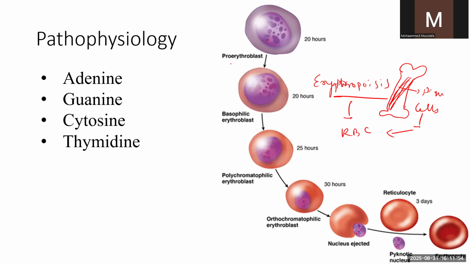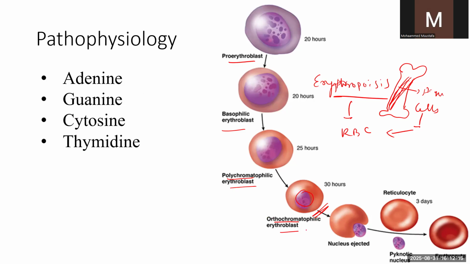It is a multi-step process which has pro-erythroblast. Then pro-erythroblast gets converted into basophilic erythroblast, then polychromatophilic erythroblast, and then orthochromatophilic erythroblast. Till here you can see there is a nucleus inside it.